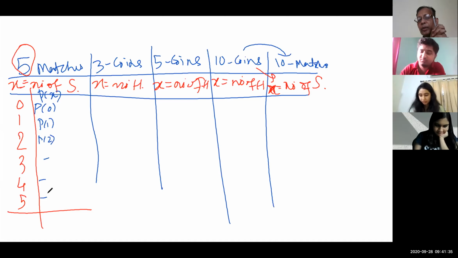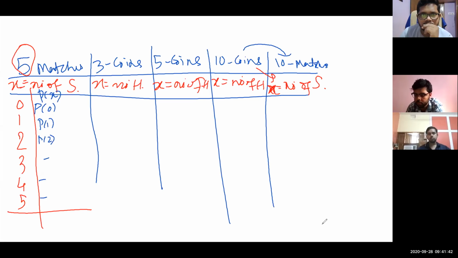Anybody who recalls what we did in the last class, what would be the formula for P2? Jatin to answer, then Tanaya Mukhopadhyay get ready for P3. Jatin, P2, jaldi bol. Sir, 5C2. Very good. Then 2 matches wins, then 0.3 to the power 2.